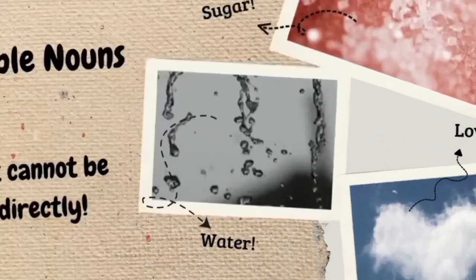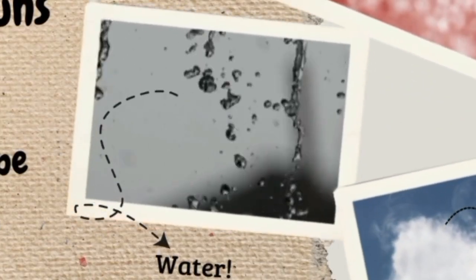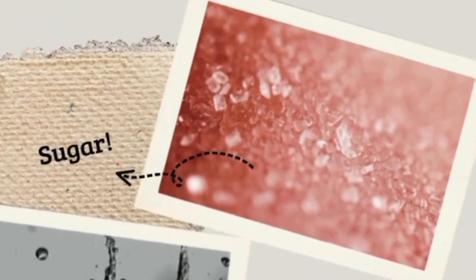Examples of uncountable nouns are water, sugar, and love.